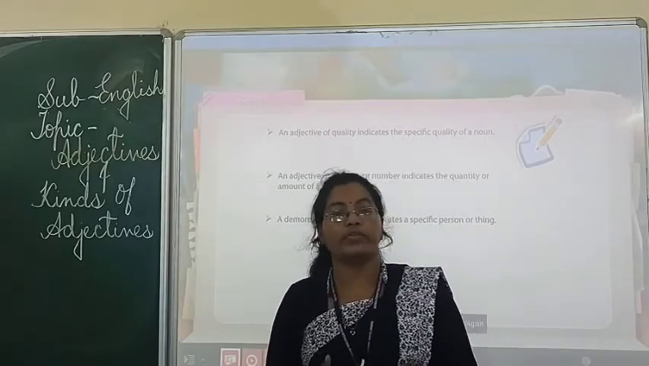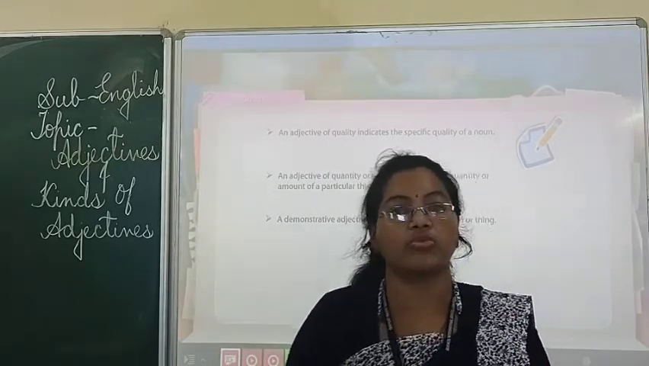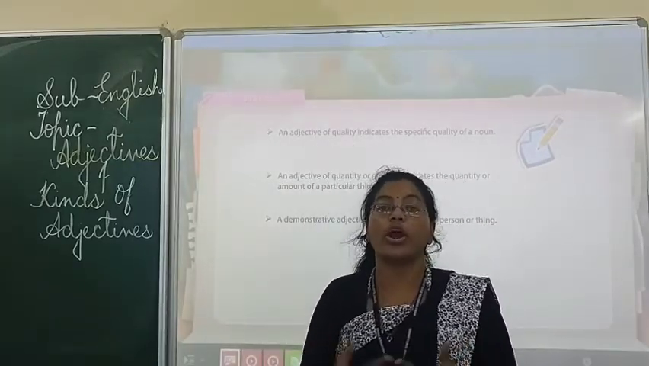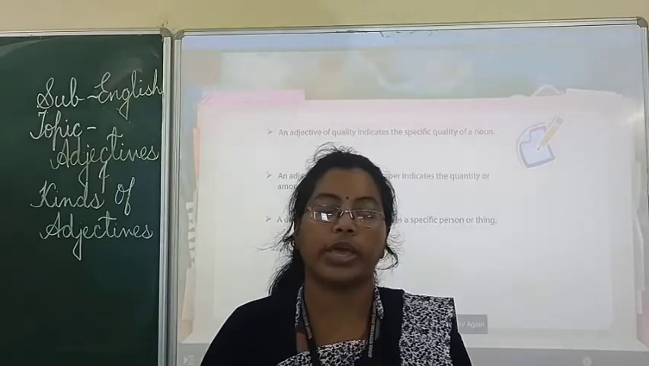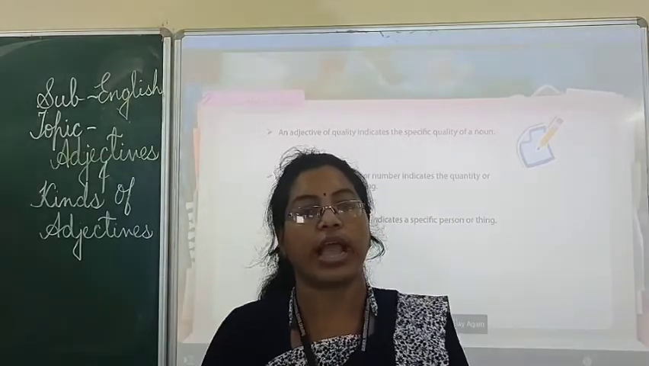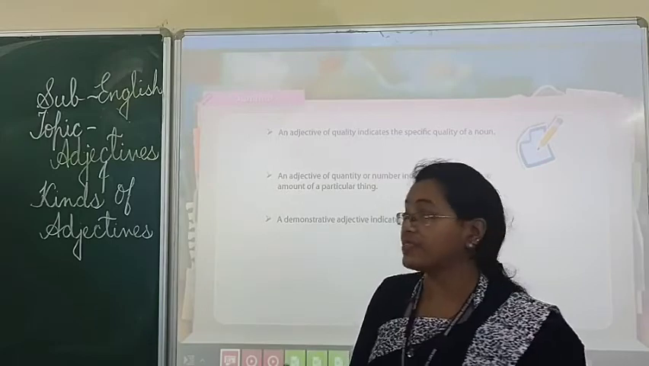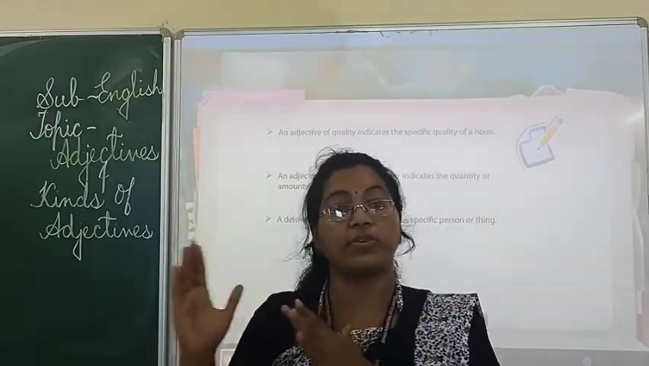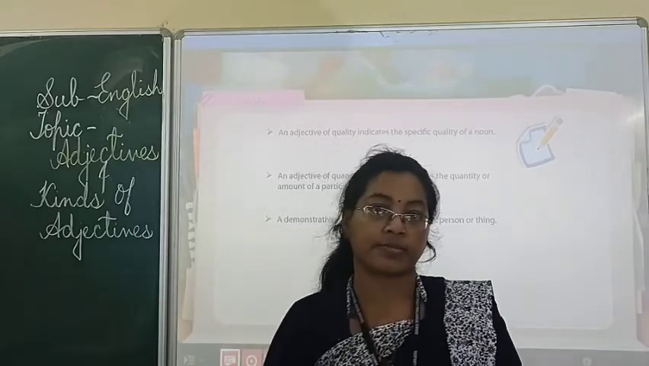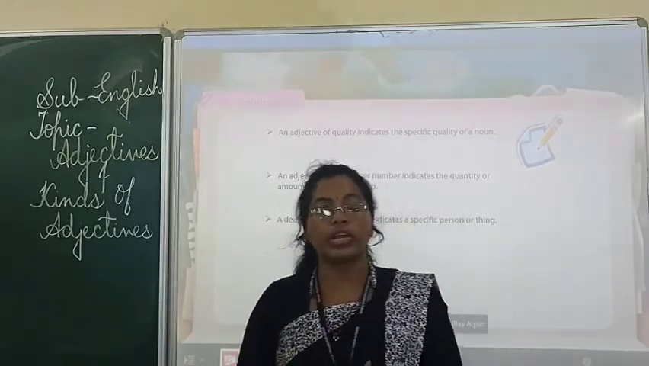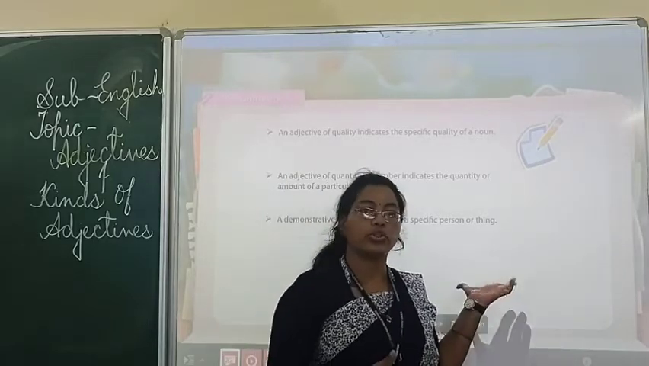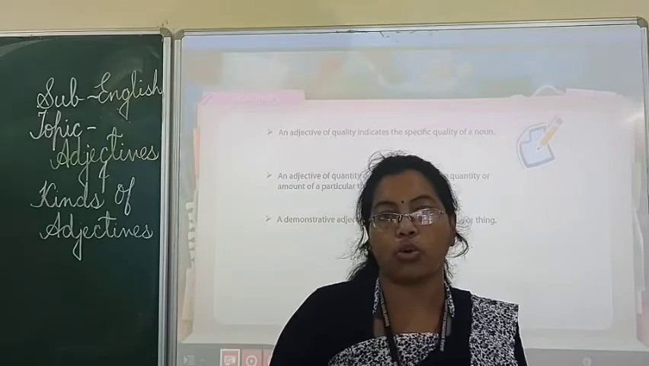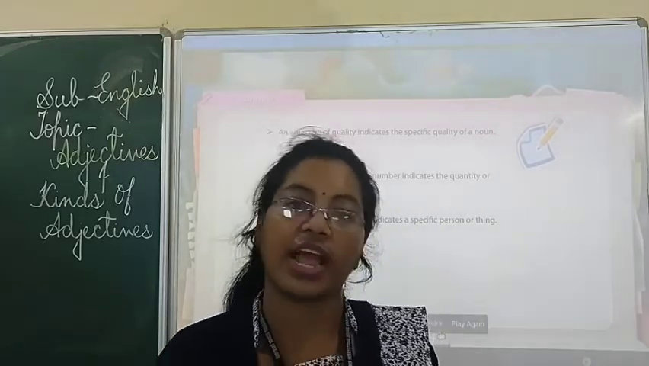Okay, interrogative and possessive. Interrogative asks through a question. Okay, and possessive is about belongings. So this is all about the kinds. We have 6 different kinds of adjectives, but those kinds we will be reading in different classes. Whatever kinds are there in your book, we will go through those kinds. Clear? So I hope that you are all clear with your adjectives and kinds of adjectives.